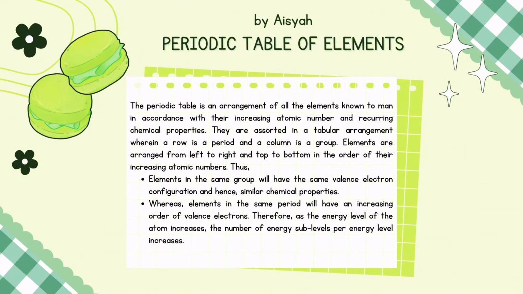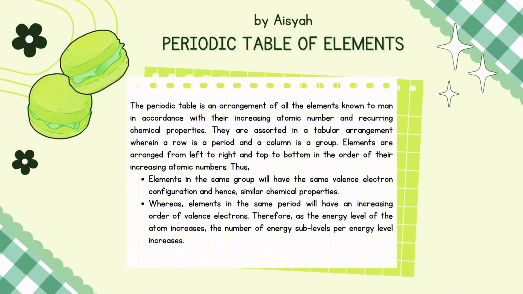their increasing atomic number and recurring chemical properties. They are sorted in a tabular arrangement wherein a row is a period and a column is a group. Elements are arranged from left to right and top to bottom in the order of their increasing atomic numbers. Thus, elements in the same group will have the same valence electron configuration and hence similar chemical properties.